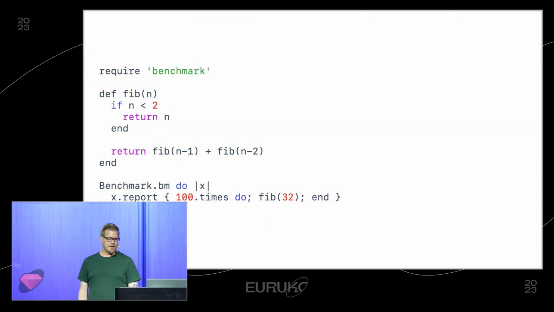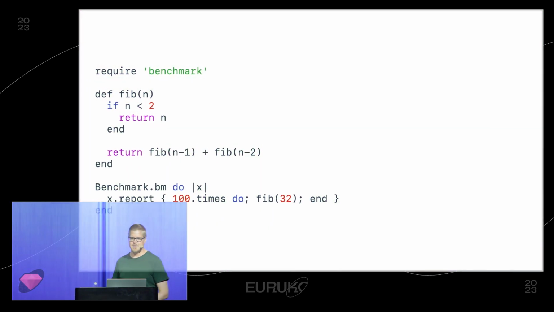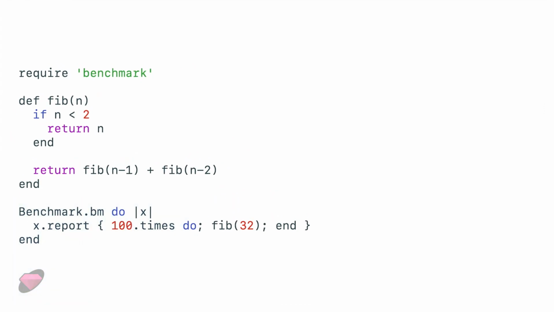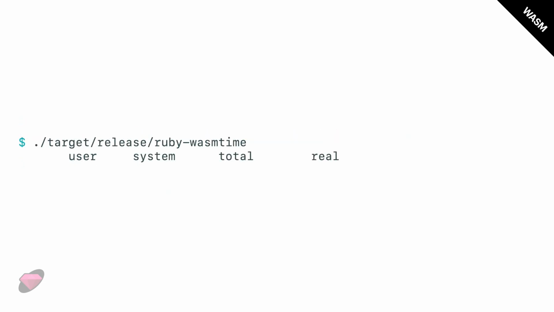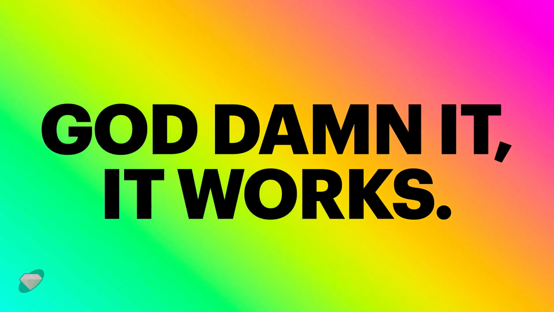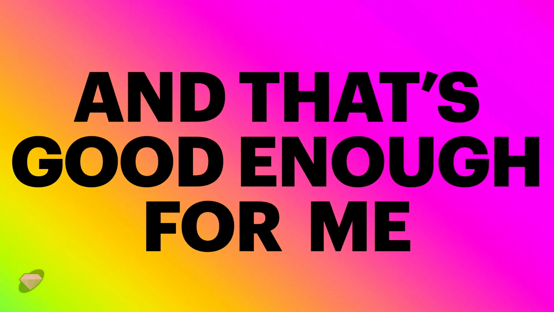And if we run a little benchmark, here we just have a sort of recursive Fibonacci benchmark. And we can compare plain Ruby 3.2, where it takes about 15 seconds or so. So with the WebAssembly build, would anybody like to hazard a guess how long it takes? I heard 3 minutes. That's quite close. It's about 2.5 minutes. But it works. And that's good enough for me. I'll take a win.